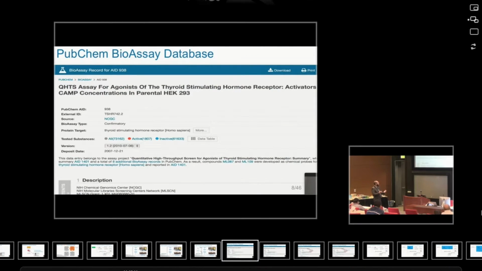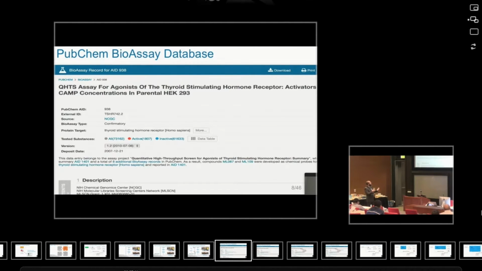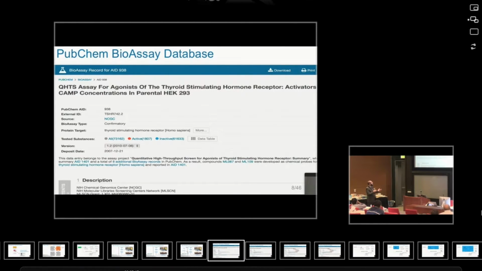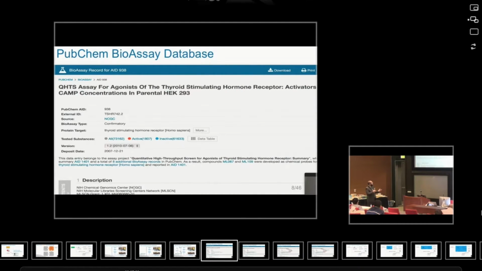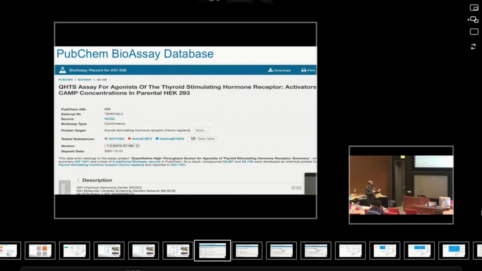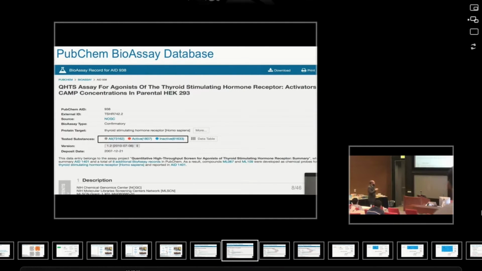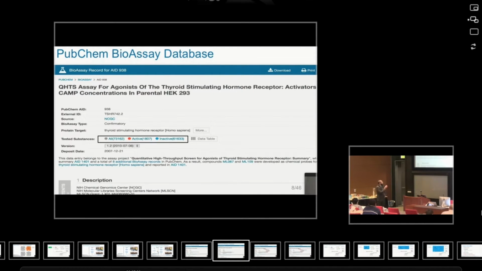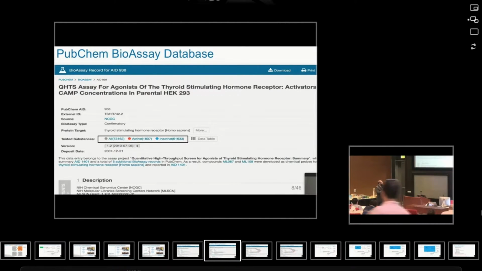Let me give you an actual example of a report from PubChem bioassay. A bioassay has a title that explains something about the nature of the interaction. In this case, we're talking about agonists of the thyroid stimulating hormone receptor. We find that the actual protein target is the thyroid stimulating hormone receptor, or TSHR. Then we have the description and the protocol of the test. This is an actual lab experiment, where they tested the activities of almost 73,000 compounds, and only 1,800 of them were active.